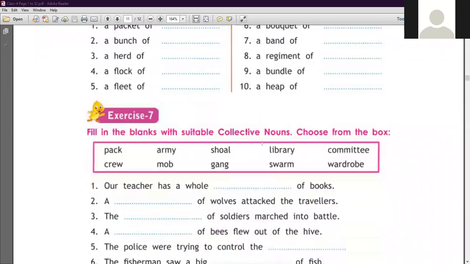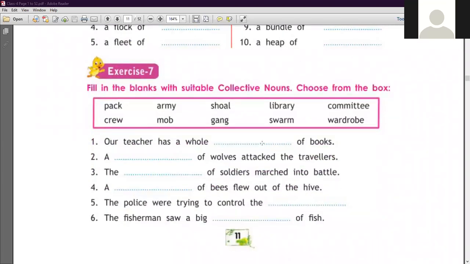Now let's start the next exercise, which is also related to collective nouns. Yes, let's start. Fill in the blanks with suitable collective nouns and choose from the box. अब आपके सामने fill in the blanks दिए गए हैं, और एक box दिया गया है जिसके अंदर से आपको words choose करने हैं. So let's start according to the sentence. Okay, number 1 sentence is here: Our teacher has a whole dash of books.